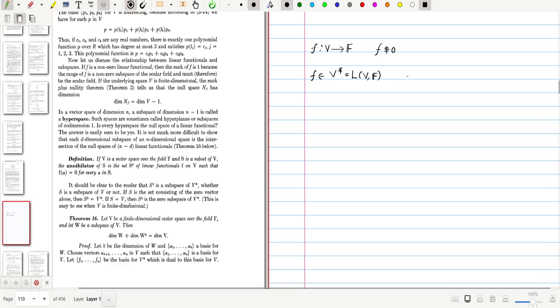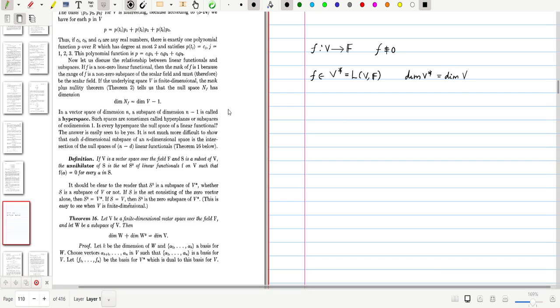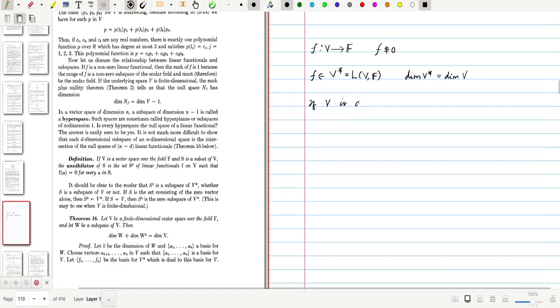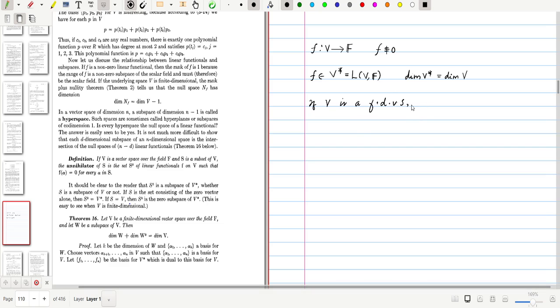We have seen in the last class that the dimension of V star is the same as the dimension of V. So if we consider V as a finite dimensional vector space, we write the dimension of V as some n.